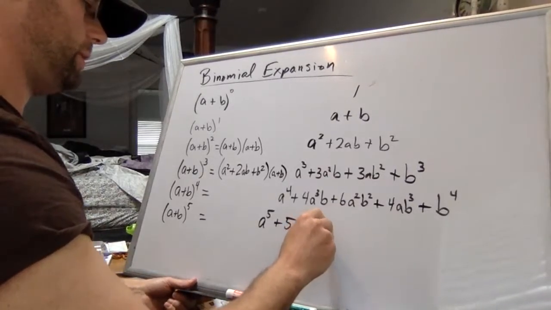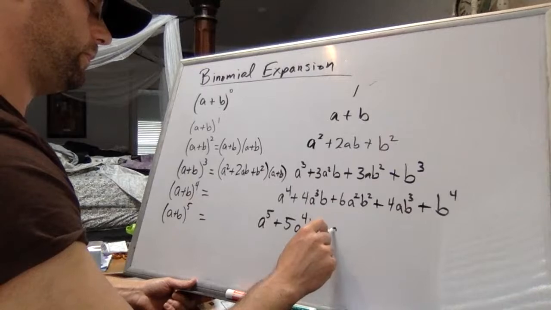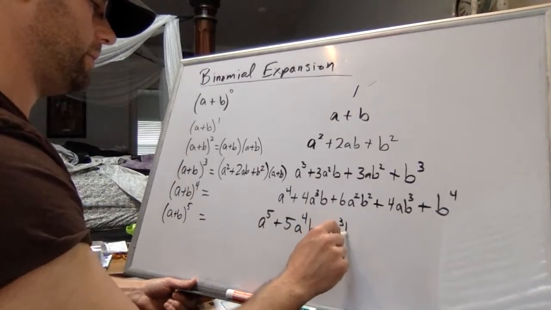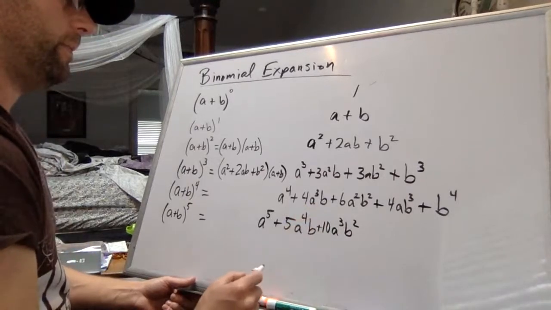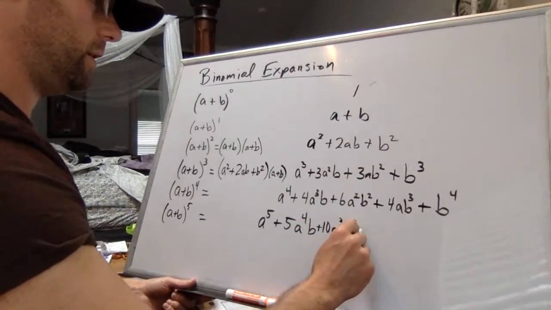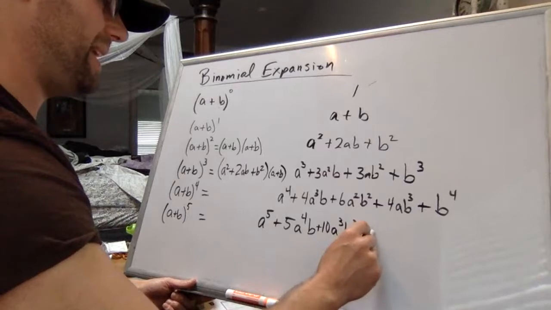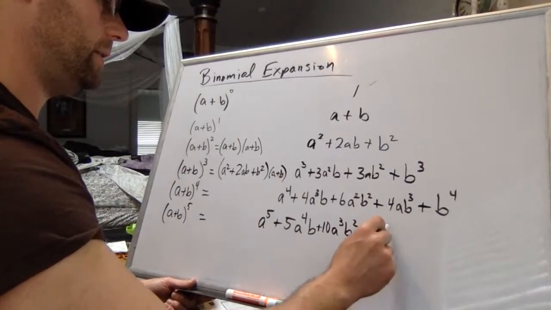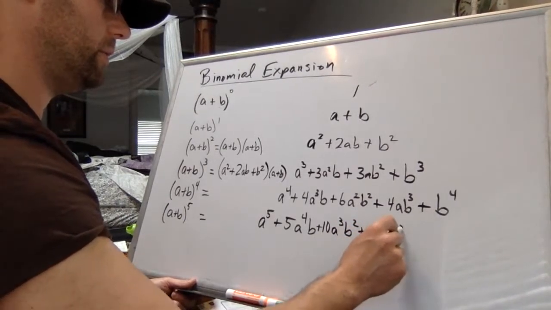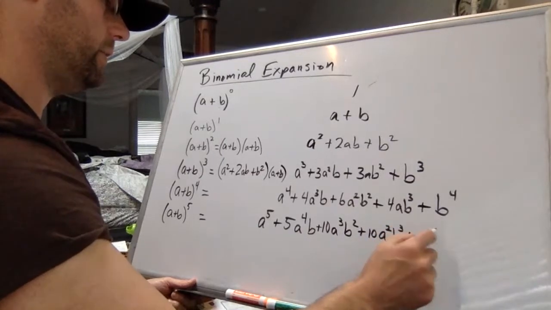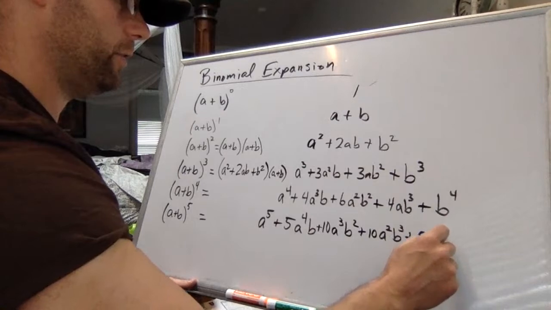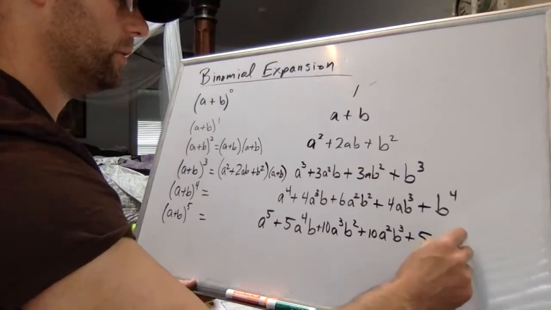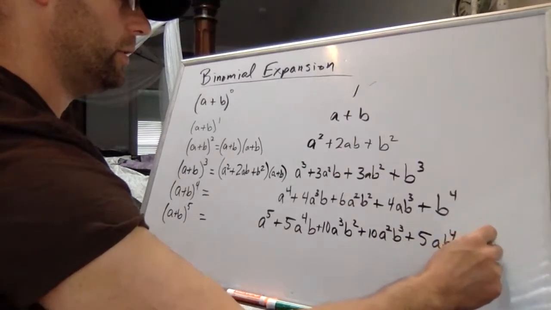So this is plus something, a to the third, b to the second. What's that something? Well, it's actually 10. What's the next thing going to be? It's going to be a number. It's going to be 10. A to the second, b to the third, plus 5. We do have symmetry. 5, a to the first, b to the fourth, plus b to the fifth.